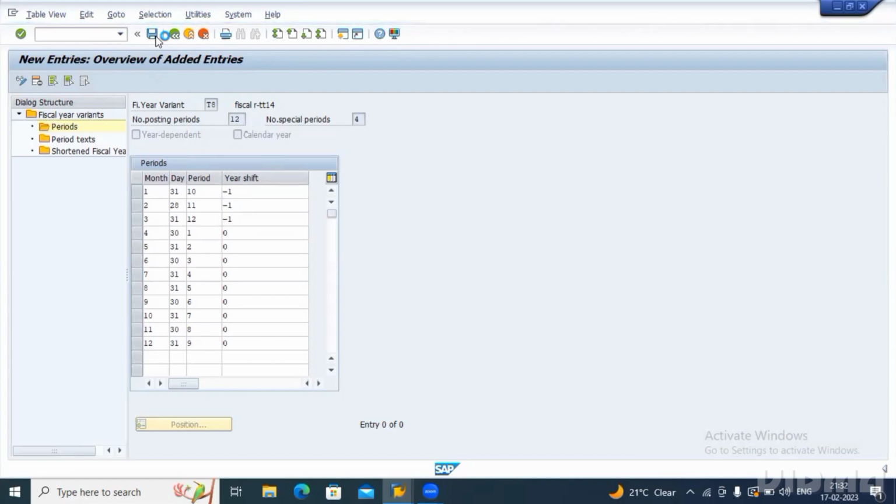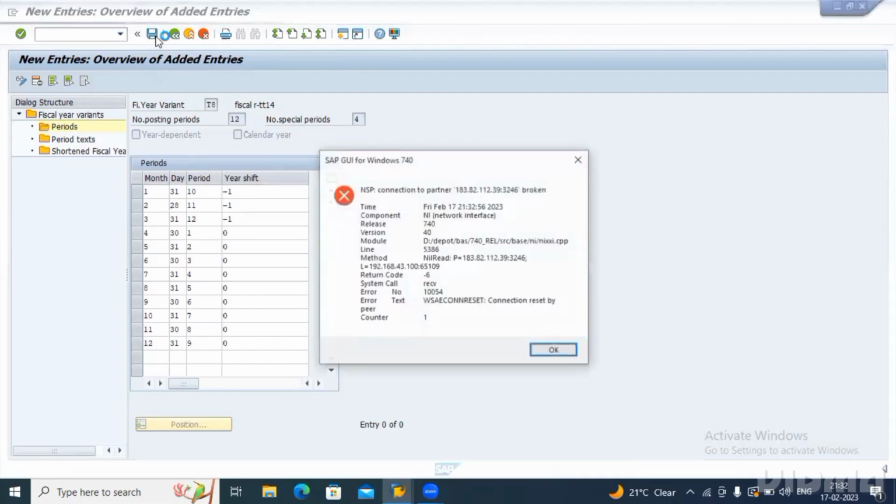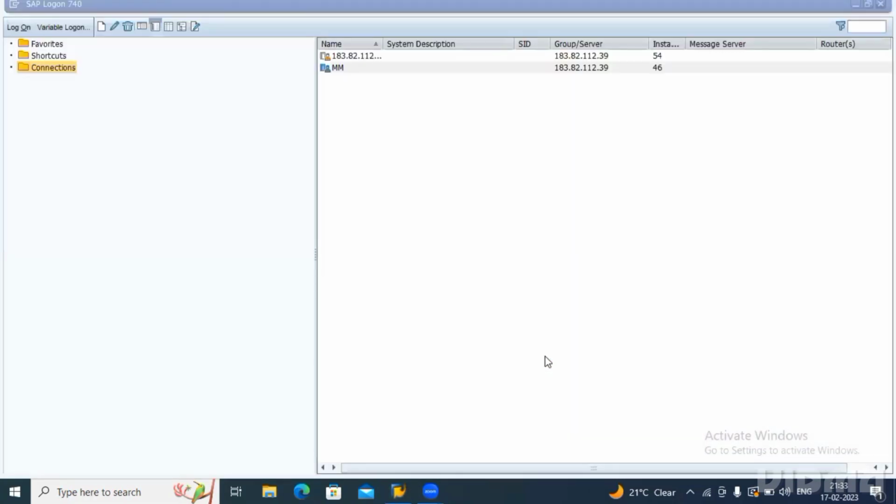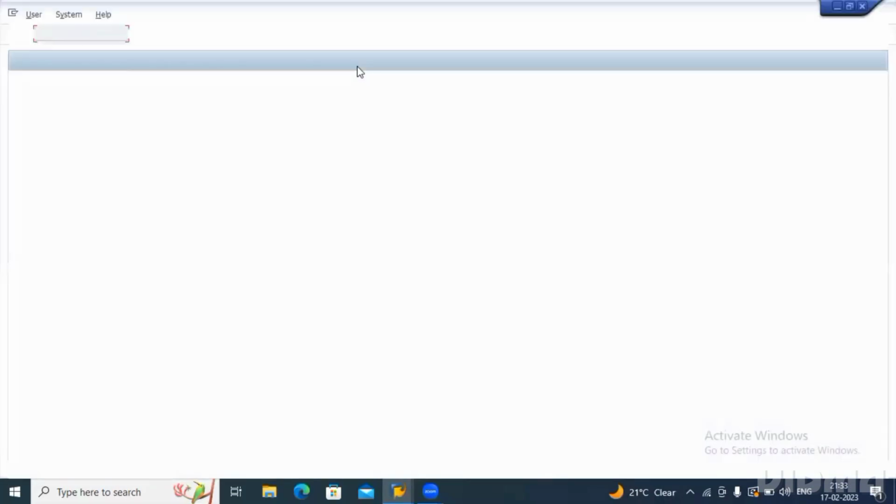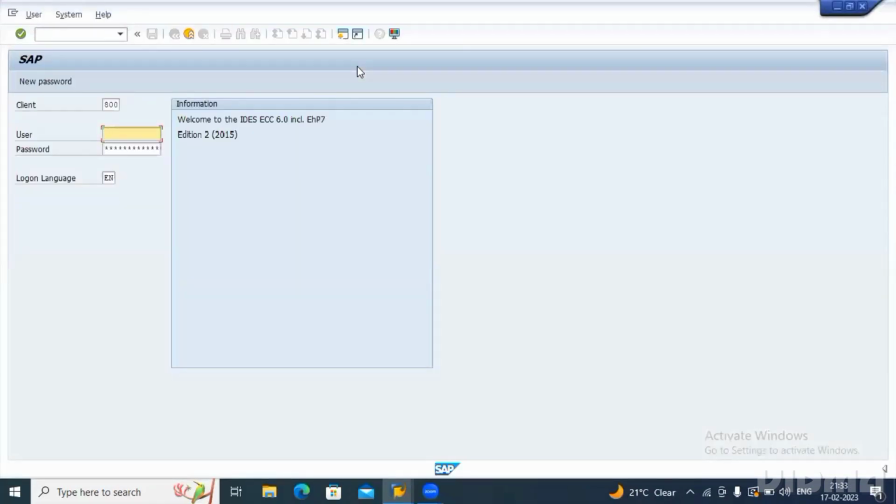See, while we were maintaining the fiscal year variant, at that time we saw an option of calendar year, right? Do you remember? Yes. By clicking on that particular calendar year, there is no need of maintaining any periods. The system will follow the date of the system. Technically, we are on the same date, no difference is coming. What is the date in the system and what we are running on the same day? It is the same, right? So no change. Simply click on the calendar year. That means the system will consider it as a calendar year, and there is no need of maintaining what we have maintained for India, the months and periods. No need of maintaining all this data for calendar year. Okay.